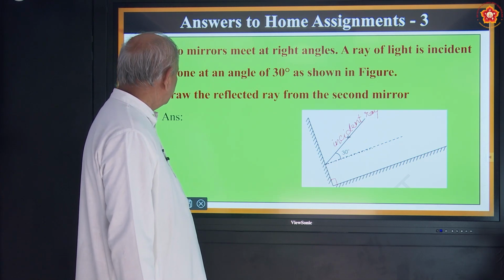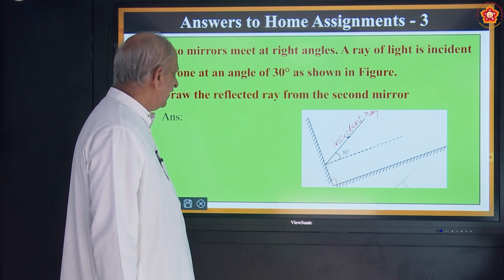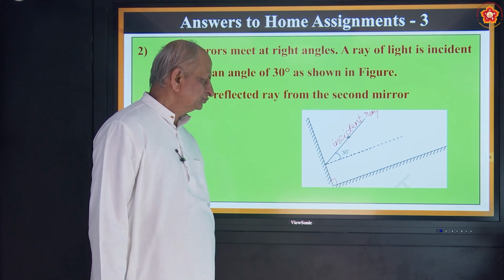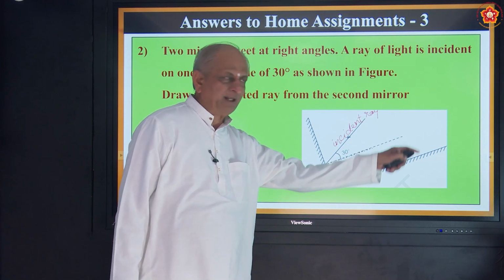Ray of light incident at an angle of 30 degrees. So this angle is 30 degrees, as shown in the figure. Draw the reflected ray from the second mirror. Now they are asking to draw this for the second mirror.